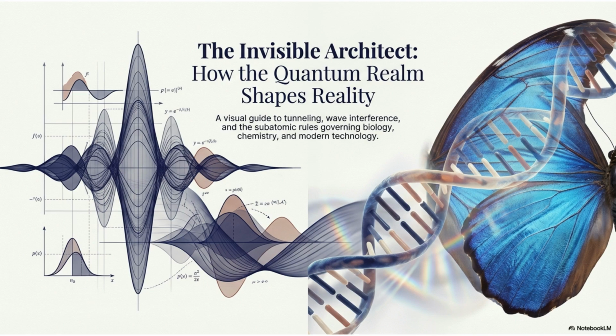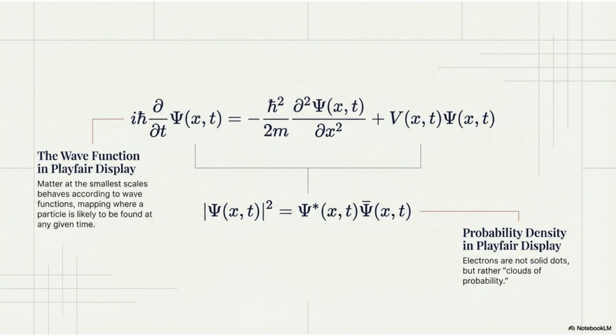Welcome to The Invisible Architect, a video exploring how the quantum realm shapes our reality. We'll look at quantum tunneling, wave interference, and the subatomic rules governing biology, chemistry, and modern technology. At the smallest scales, matter is described by wave functions, derived from the Schrödinger equation.